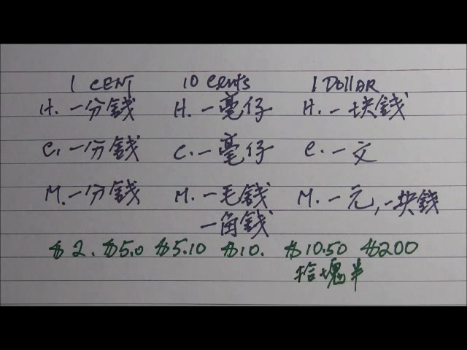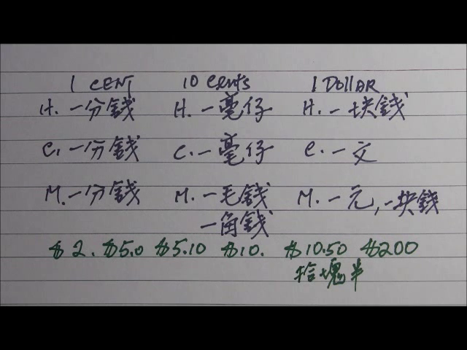Now here are some figures. $2. In Hakka Chinese is 2块钱. $5. In Hakka Chinese is 5块钱. $5.10. In Hakka Chinese is 5块1毫子. $10.